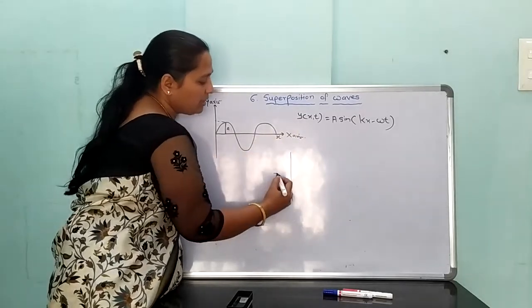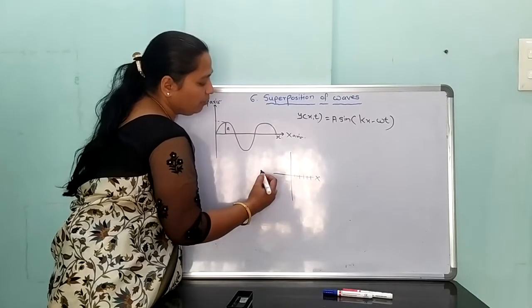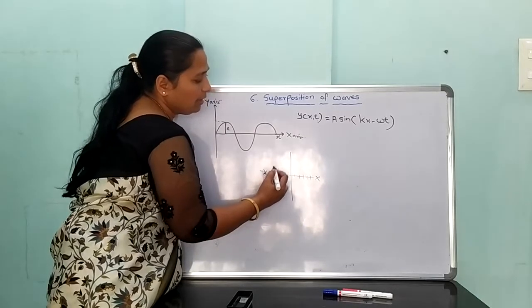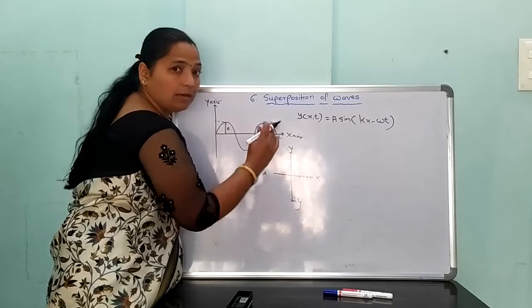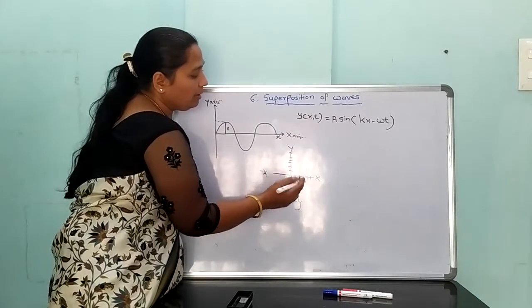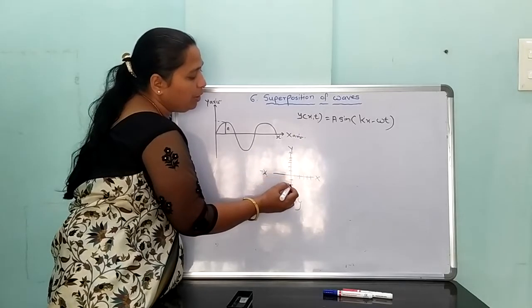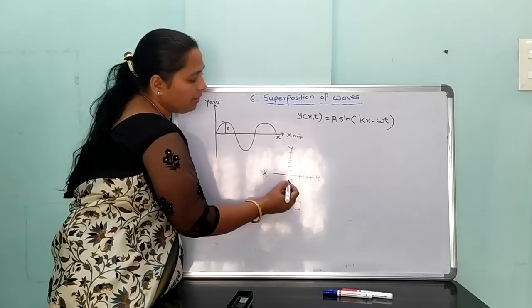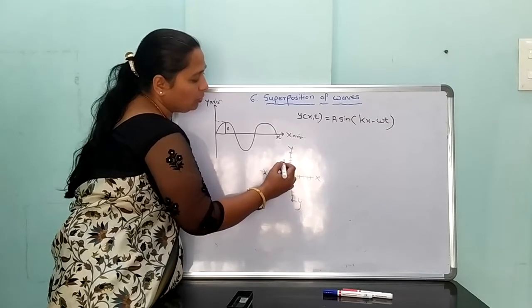In the x, y, z axes, there are four quadrants: positive x-axis, negative x-axis, positive y-axis and negative y-axis. Values above the x-axis are positive and values below the x-axis are negative, like minus 1, minus 2, and 1, 2, 3.